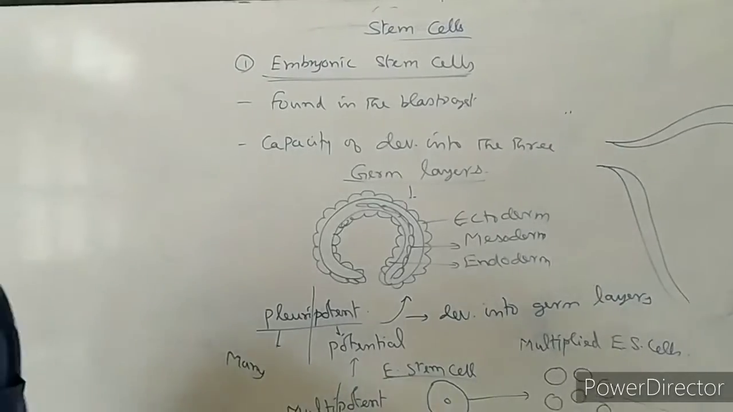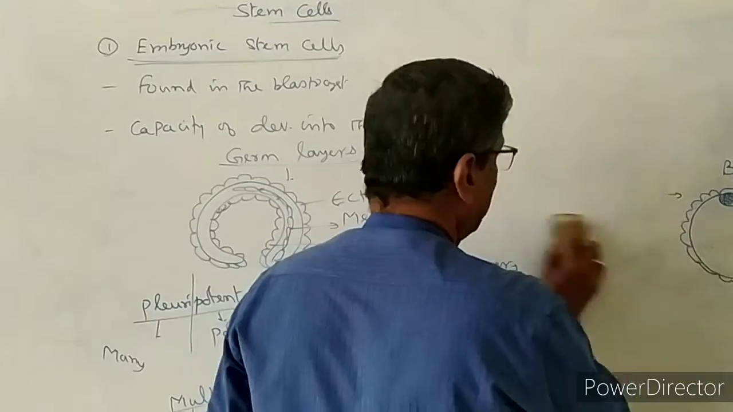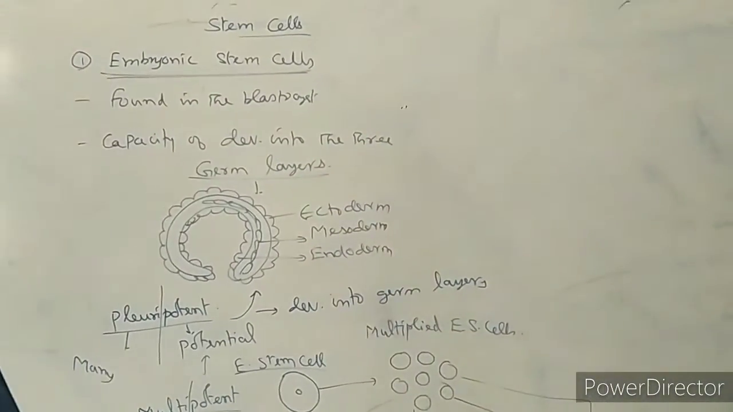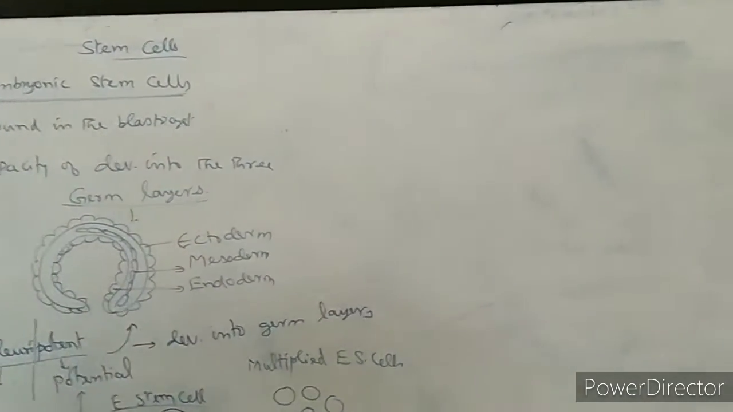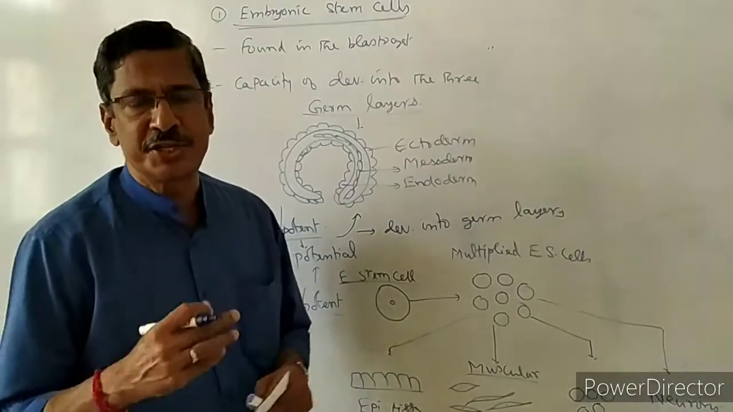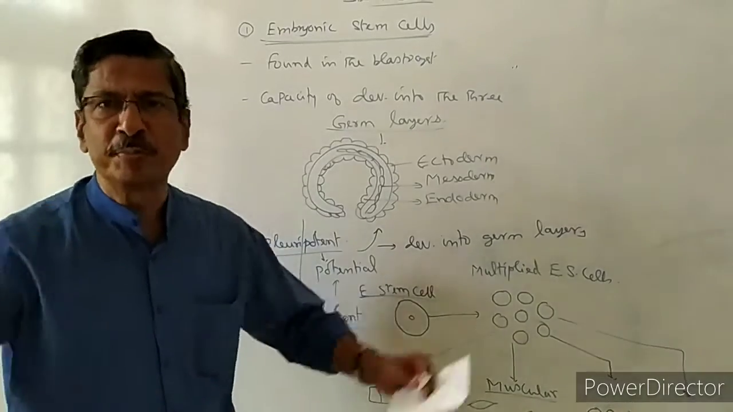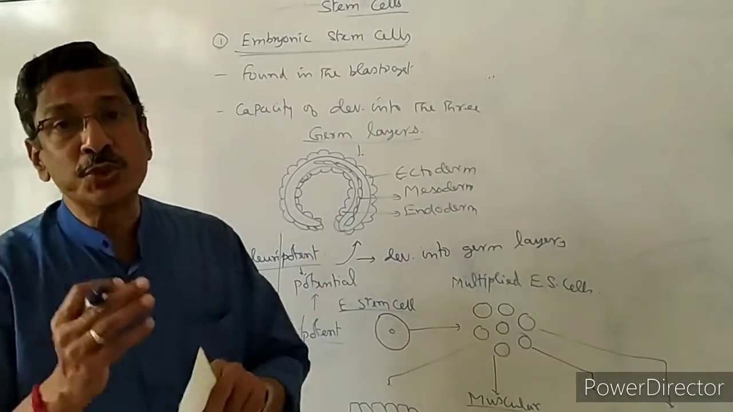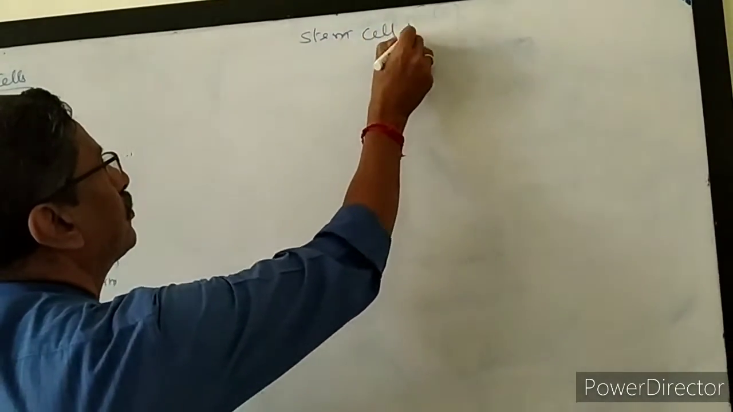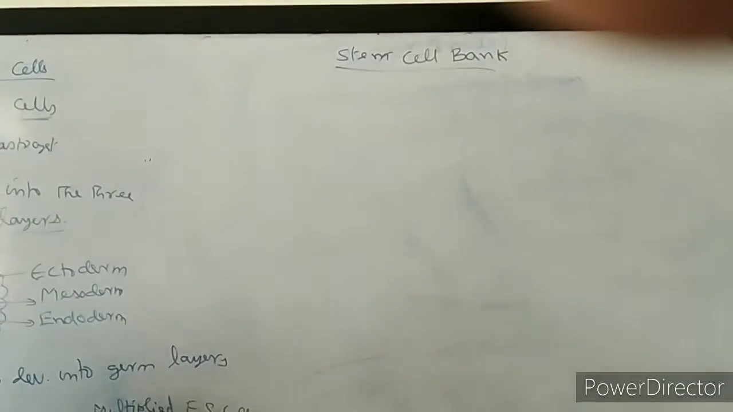Now we are coming to the next topic, stem cell bank. In the beginning, the scientists, biotechnologists, genetic engineers and others tried their level best to collect stem cells from various tissues. But now a simple method is there, from which we can collect an enormous number of stem cells and store them. That is called the stem cell bank. So, what is the meaning of stem cell bank?